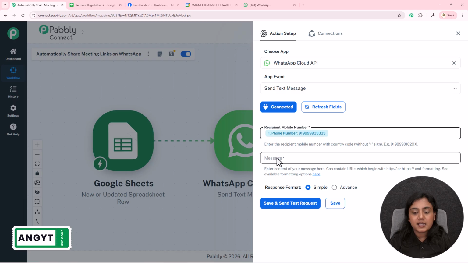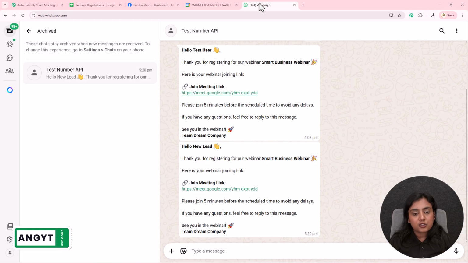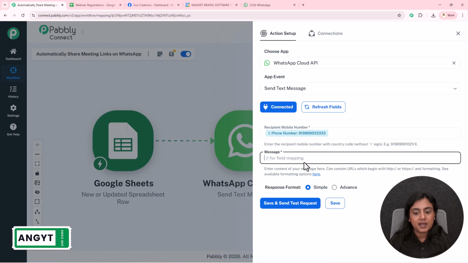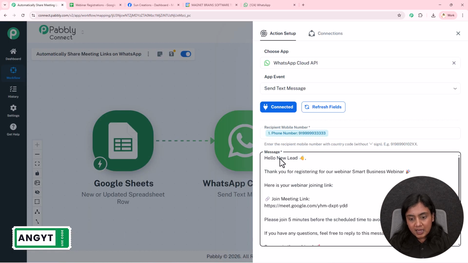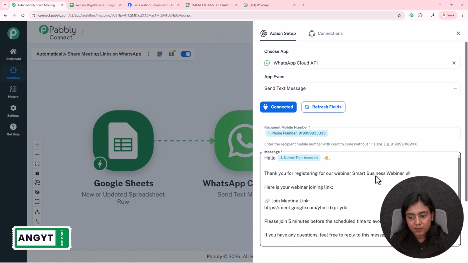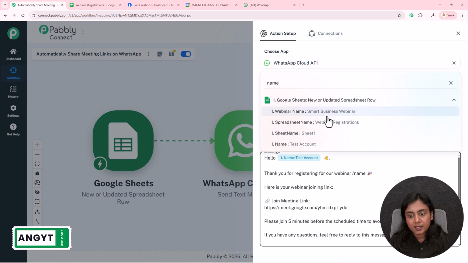Next, you have to enter the text message that you want to forward to the participant who's attending your webinar. So this is the message, this same message I want to send. So I will enter the same message right over here. Now next to hello, this is the name of this person. So I will map the data of the name over here. So this is the name, I will map it, and I will map the data of the webinar name over here in this field as well. I will again search for name and map the data of the webinar name.